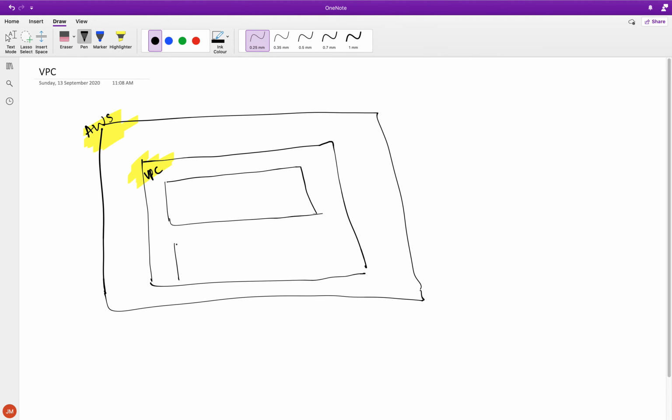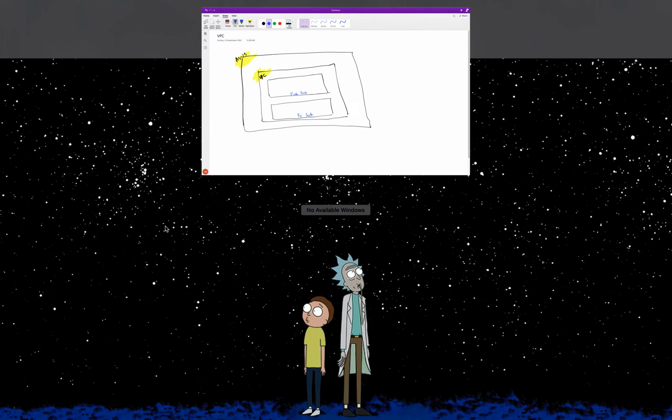Yeah, okay, that's fine. So this will be our public subnet, and this is going to be our private subnet, right? So we're going to go and create two different subnets. You will understand once we build the whole picture why we are doing this.